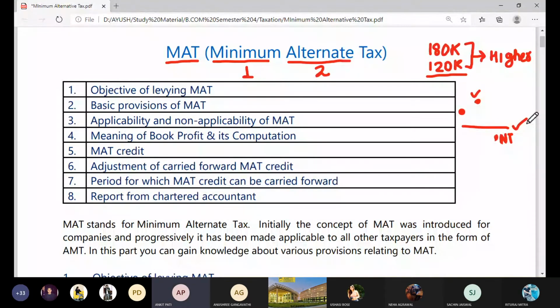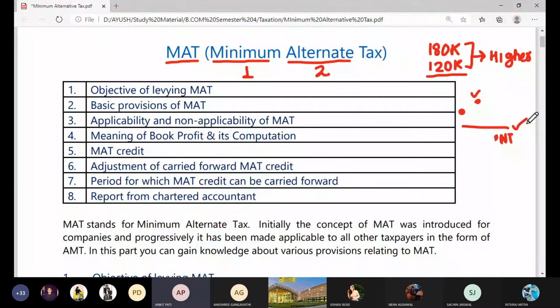By introducing the provisions of MAT, government ensured a minimum tax revenue from the corporate world. They ensured that this should be the minimum amount of revenue that will be received in the form of taxes from the companies.